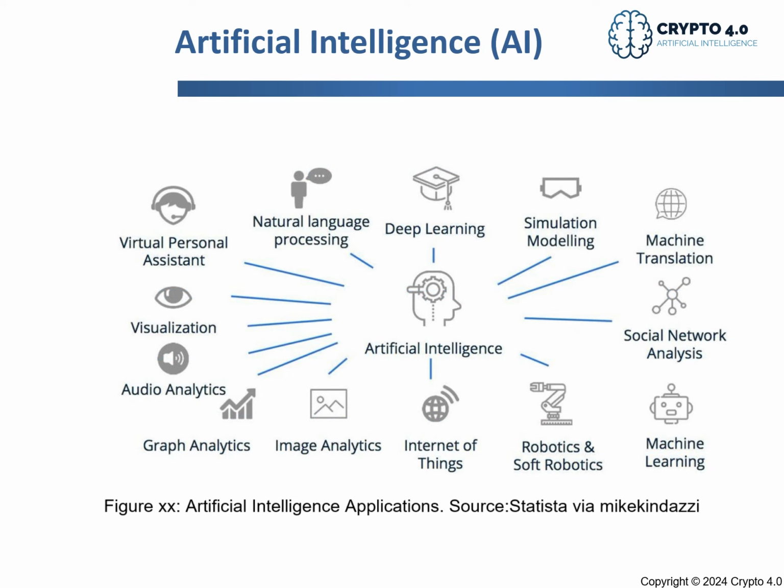So an overview of artificial intelligence: as I mentioned before, artificial intelligence has different fields. We are focused at the beginning on machine learning because we want to predict the price of our crypto coins. We want to classify our crypto coins. We want to cluster them automatically in the future. So that's why we are applying machine learning.